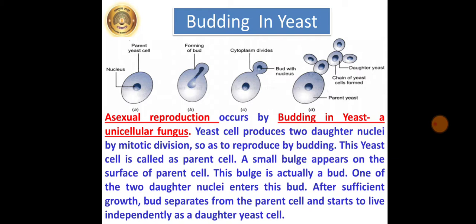The yeast cell produces two daughter nuclei by mitotic division so as to reproduce by budding. This yeast cell is called the parent cell. A small bulge appears on the surface of the parent cell. This bulge is actually a bud. One of the two daughter nuclei enters this bud. After sufficient growth, the bud separates from the parent cell and starts to live independently as a daughter yeast cell. Just mark all these things because it may come as a short note in the exam.